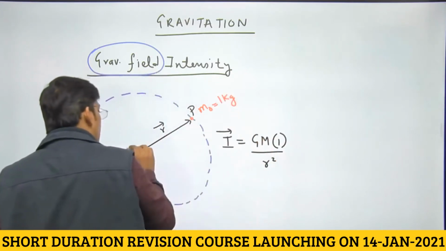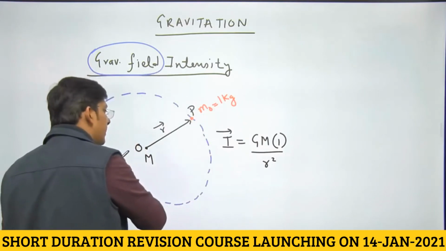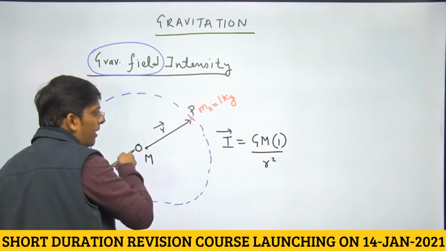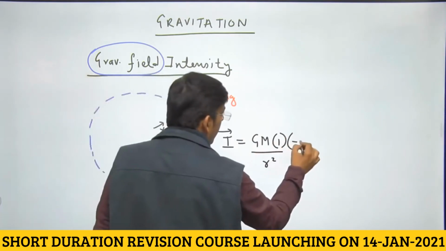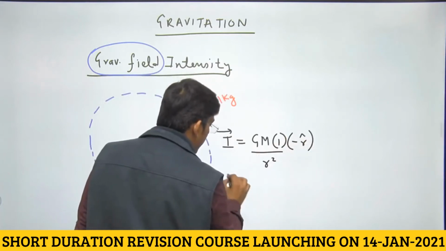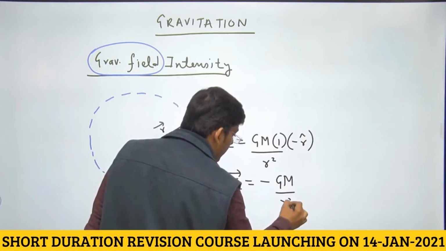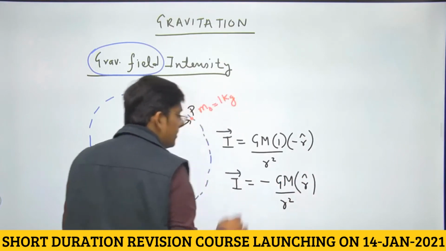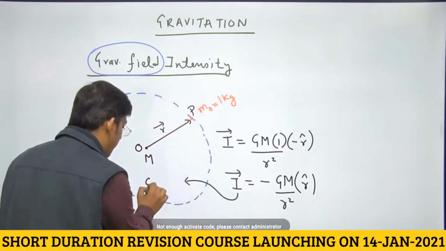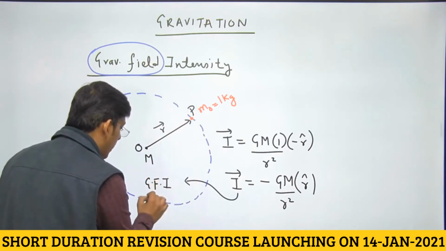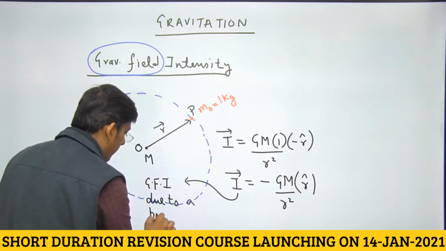What is the direction? Direction is along PO. Do we have a vector along PO? Yes, we have. OP is actually r vector, so PO is minus r vector. Unit vector along OP is r cap, unit vector along PO is minus r cap. This is all about gravitational field intensity, dear students. This is gravitational field intensity due to a point mass at a distance r from it. This is due to a point mass, right?